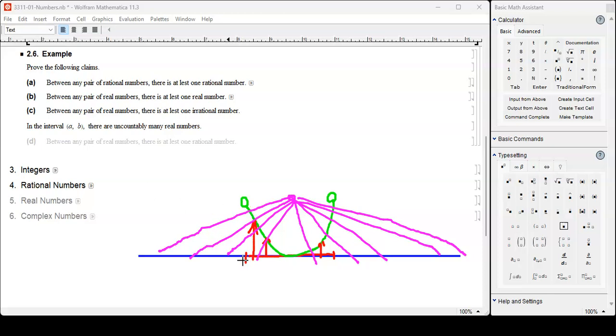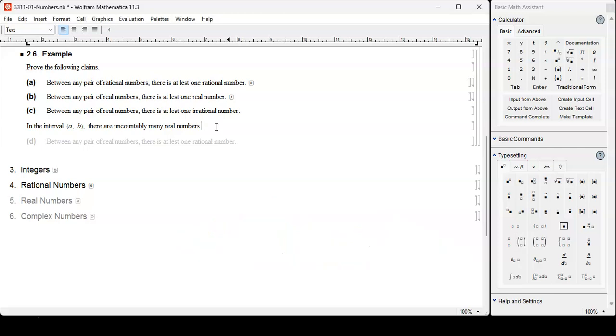So even in this small interval AB, there are uncountably many real numbers. There's a one-to-one correspondence between this small open interval AB and the entire negative infinity to positive infinity exactly this way. This is not the only way to prove it, but it's one way to show it graphically. So there are uncountably many real numbers.